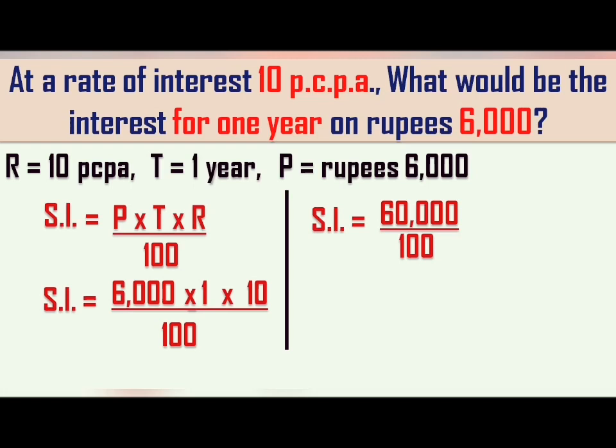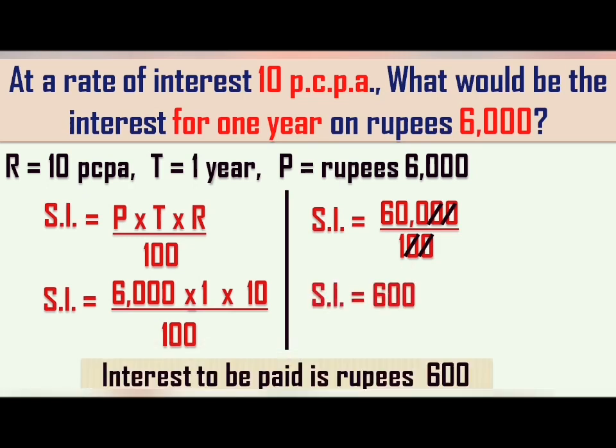Now observe the numerator and the denominator. We have two zeros from the right side of both the numbers, in the numerator and in the denominator also. So these two zeros can be struck out or cancelled, right? Here both zeros are cancelled. Now which is the remaining amount? That is 600. So my final answer will be simple interest paid by that person will be rupees 600.